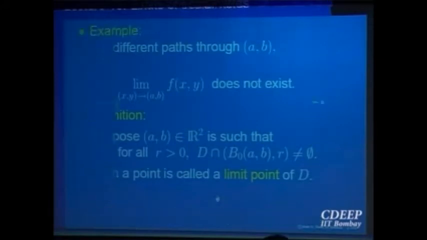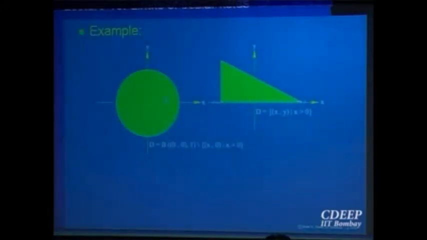Let us look at, for example, this ball with center at (0, 0), radius 1, minus the part with x bigger than 0. So this line is not there. From this open ball, the positive part of the x-axis is removed, right?